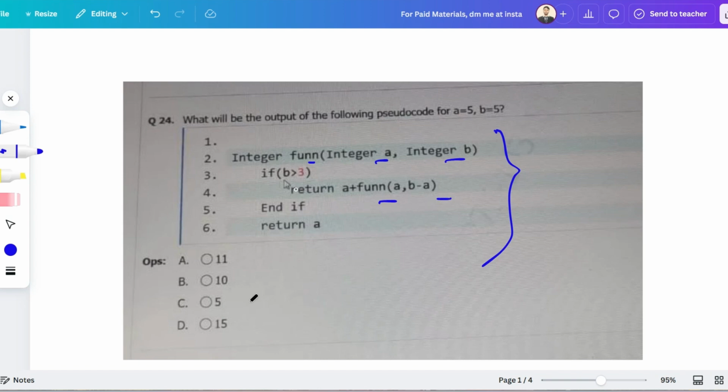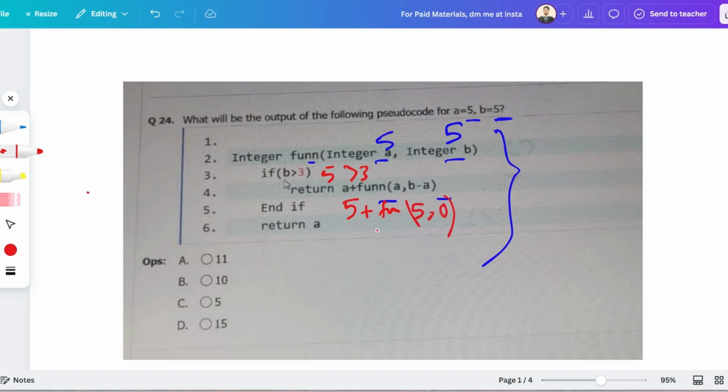So let's discuss. At first, the value of a is 5 and b is 5. I hope the pen color is visible to you guys. Let me change the pen color to red. So a is 5 and b is 5. If b is greater than 3, that means 5 is greater than 3. Yes, 5 is greater than 3. So let's return a plus fun(a, b minus a). A was 5. Then fun(a, b minus a): a is 5 and b minus a is 0.